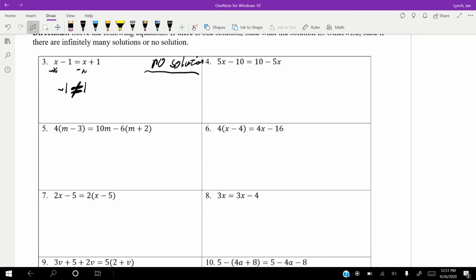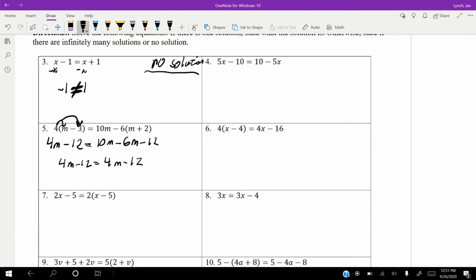All right, let's look at number 5. I'm not sure about number 5 at the moment, and I'm not even going to take a guess here, guys. So let's distribute. We're going to get 4m minus 12 is equal to 10m minus 6m minus 12. Then combine our like terms, and we're left with 4m minus 12 is equal to 4m minus 12.